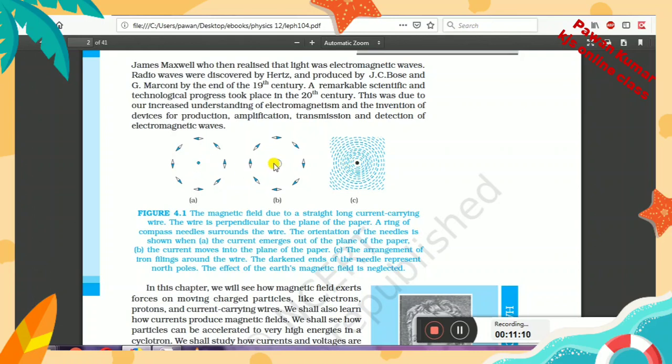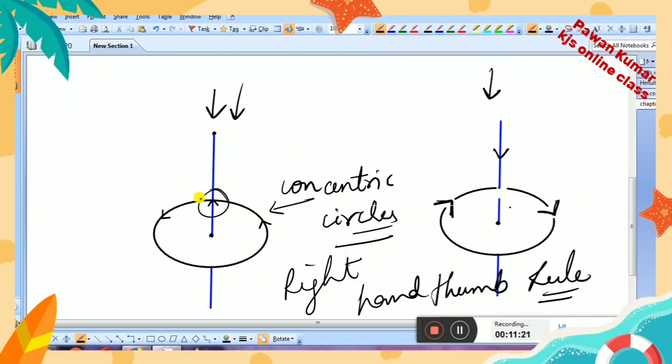In the same way, here you can see two dots. You will say that this is not a dot. So children, remember, these are showing the direction of current flowing in the wire. In the first case the direction of current is upward, and in the second part it is downward.